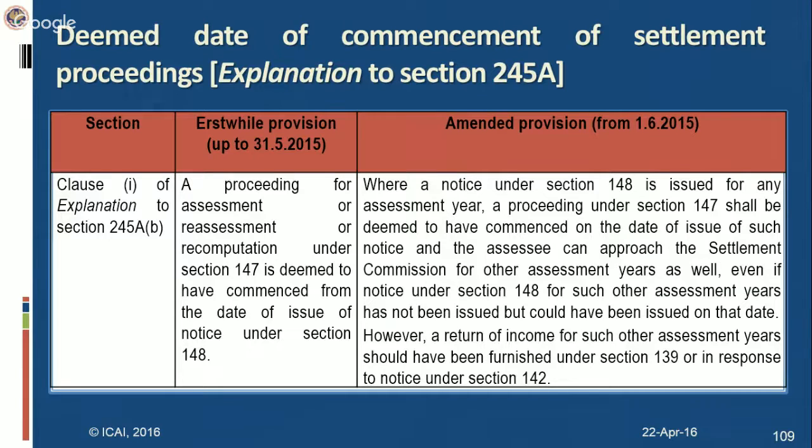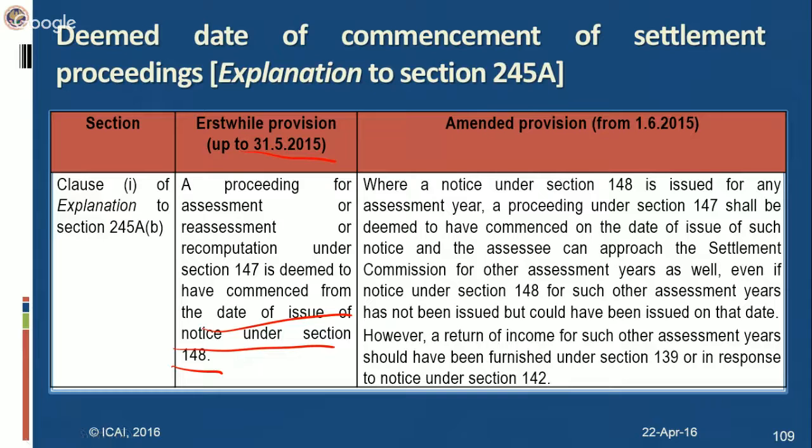So the explanation to section 245A gives the deemed date of commencement of settlement proceedings. It says up to 31/5/2015, the provision was such that a proceeding for assessment or reassessment or recomputation is deemed to have commenced on the date of issue of notice under section 148. Now what happens?